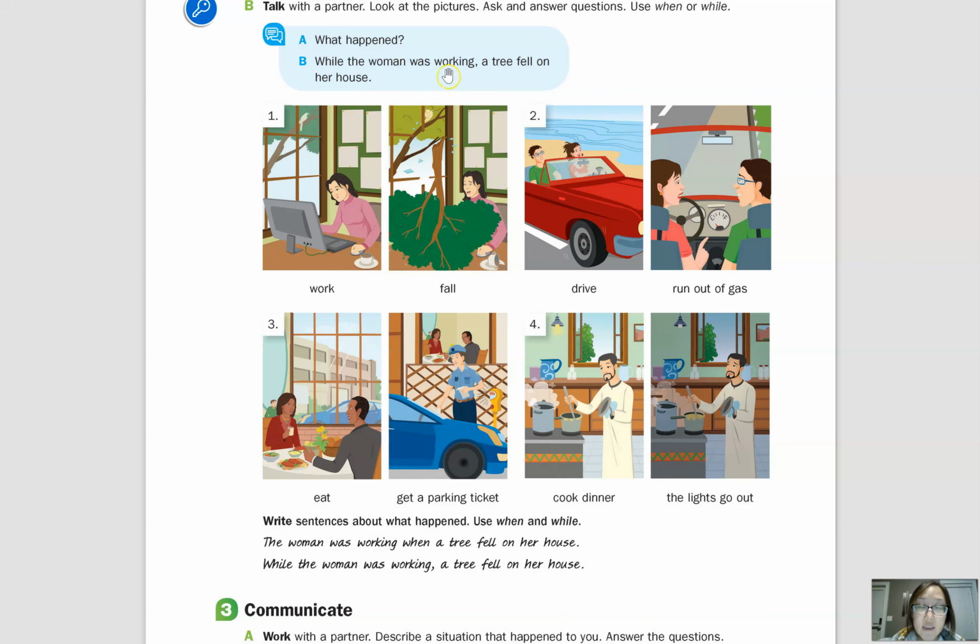So we can make the same question for each of these pictures. We can say, what was the woman doing when a tree fell on her house? So if we were to answer with a short answer, we could just say, she was working. That's the short answer because that's also past continuous. Okay, so let's practice that for number 2. What can you ask for number 2 for the continuous activity?